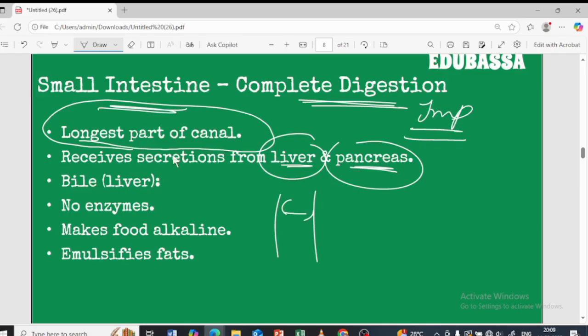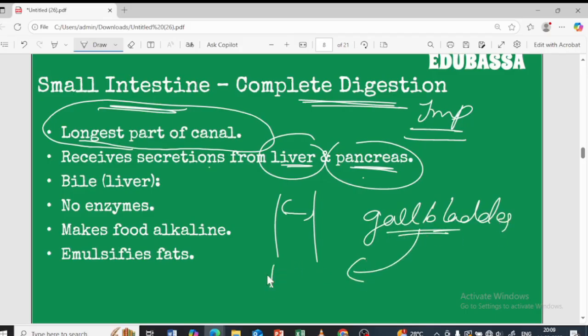Now as I told you, it will receive the secretions from the liver and pancreas. Talking about the liver, this liver has a gallbladder. It has a gland called the gallbladder. So this gallbladder secretes what? A juice called bile juice. This bile juice doesn't have any enzymes, but it is being released in order to make the food alkaline.